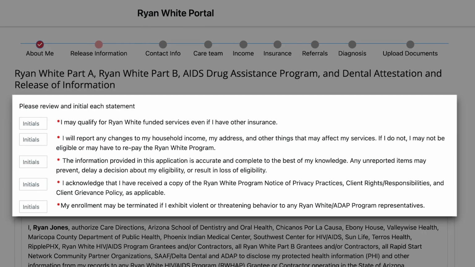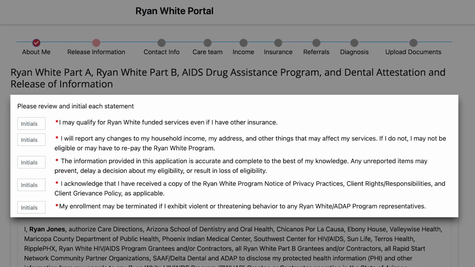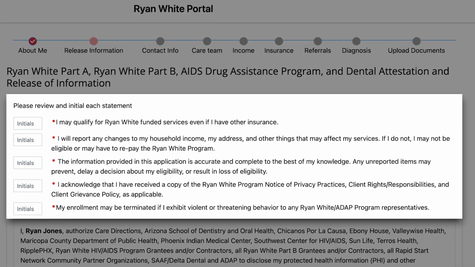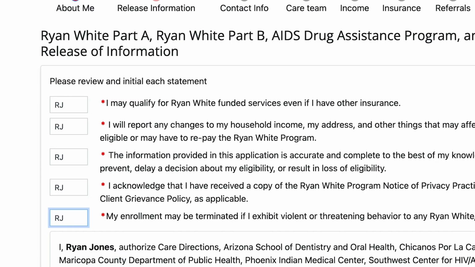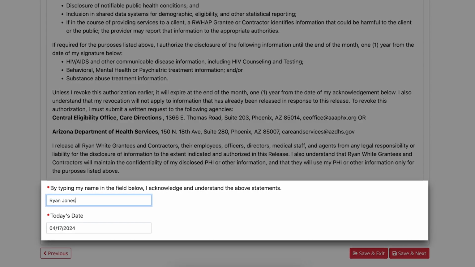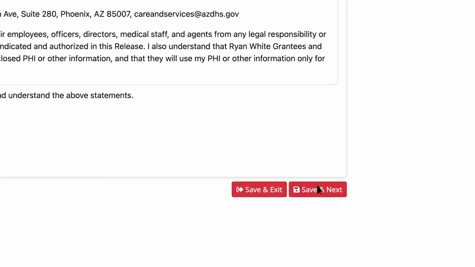If you have received Ryan White services in the past, this is the same release of information that you've seen and signed before. Please read through each of the statements and enter your initials in the space provided on the left. If you are using your preferred name, your preferred name's initials are acceptable. Please don't forget to sign and date at the bottom. Once you have completed your release of information, click Save and Next.